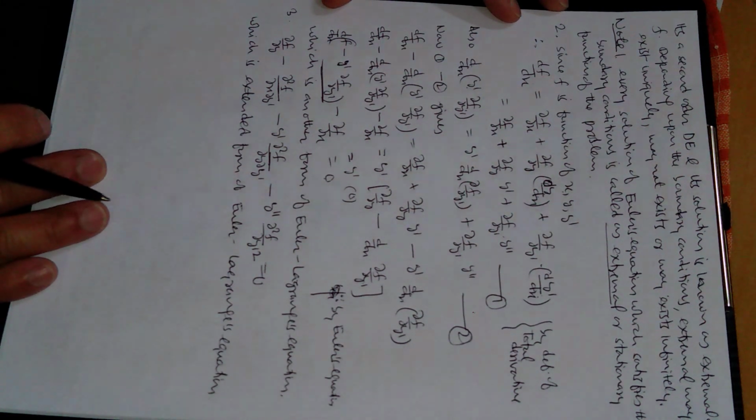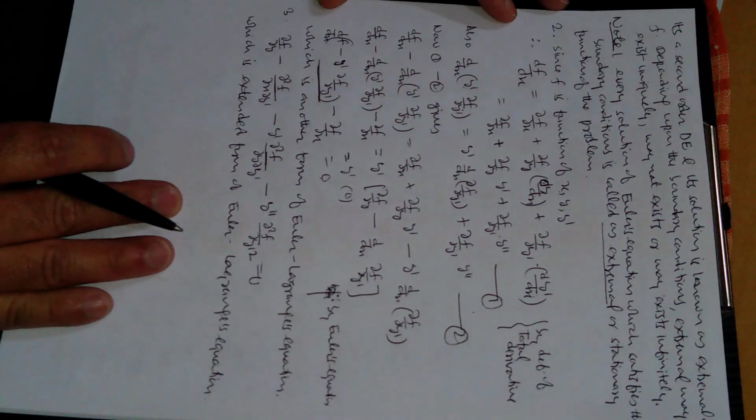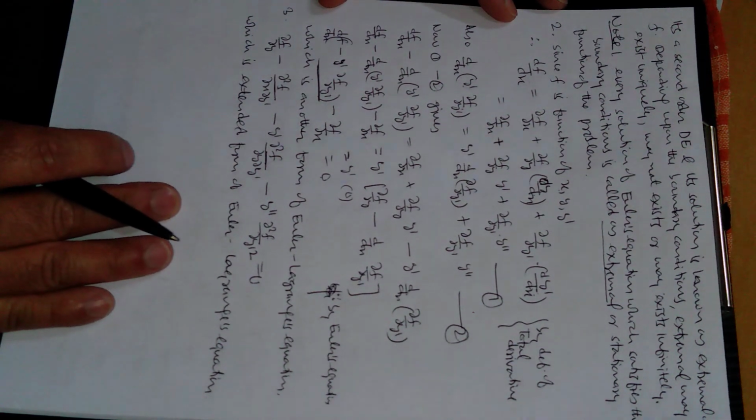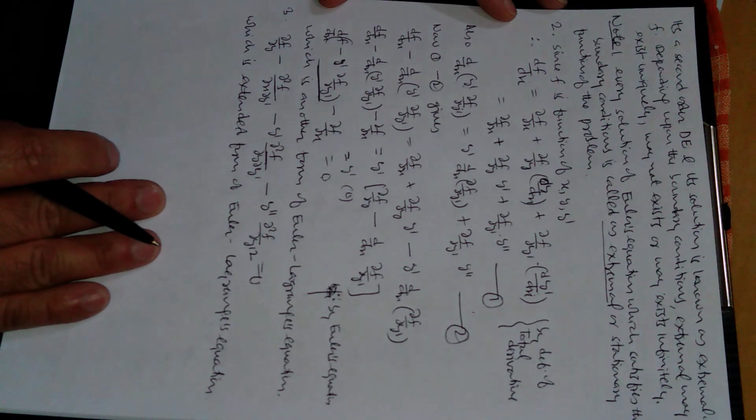So friends, what we have learned in this lecture is some basic concepts of functional, and then we derived the necessary condition for existence of an extremal, that is the Euler equation.